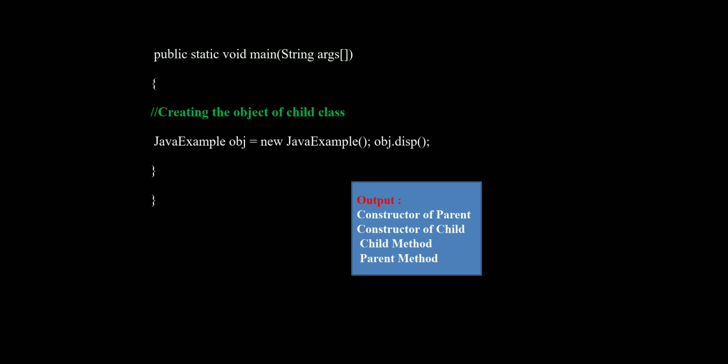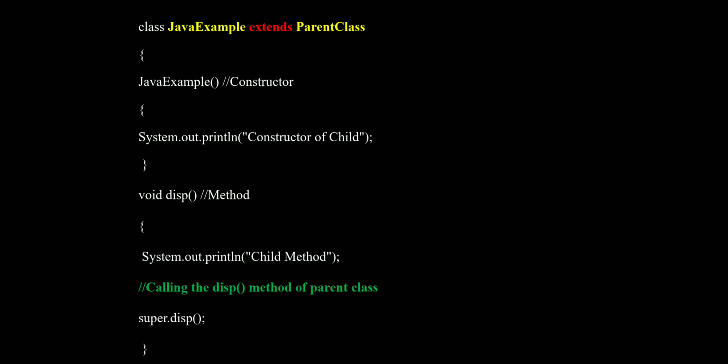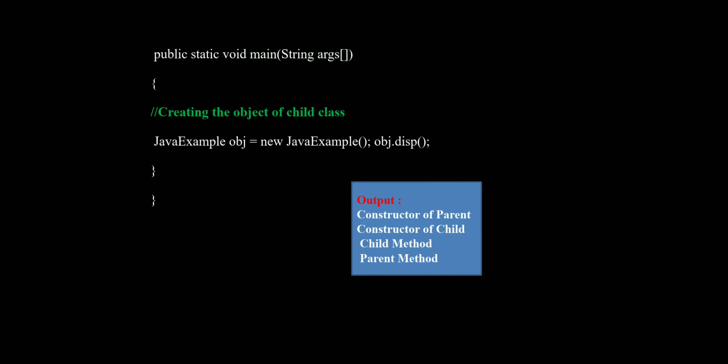The output is, when the display method is called: first the constructor of the parent, then the constructor of the child, then the child method and the parent method. This is the example of the method overriding concept in Java. With the help of the super keyword, we can call the display method, and that display method is called with the obj object. I hope you all understand this program.